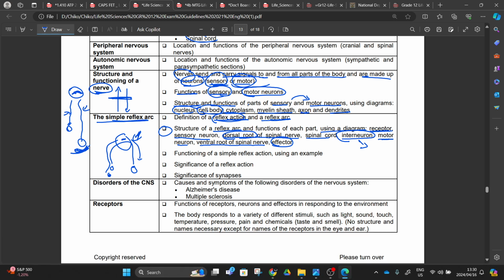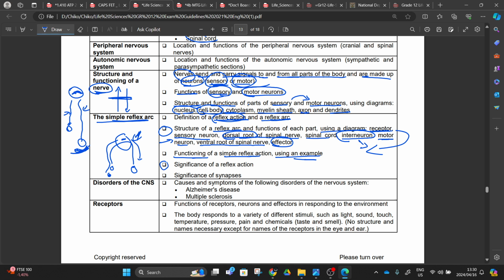You should be able to understand this, so you should be able to draw this simplified structure of a reflex arc, right? And then from there, you should learn the function of a simple reflex arc action using an example, right? From there, we can take this information and apply it to our daily activities, right? Me touching a hot surface, pulling out my arm, I should be using this reflex arc, right?